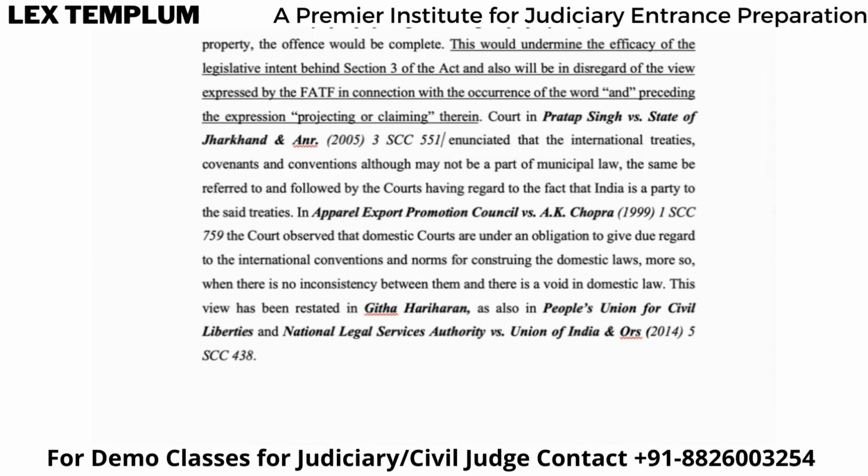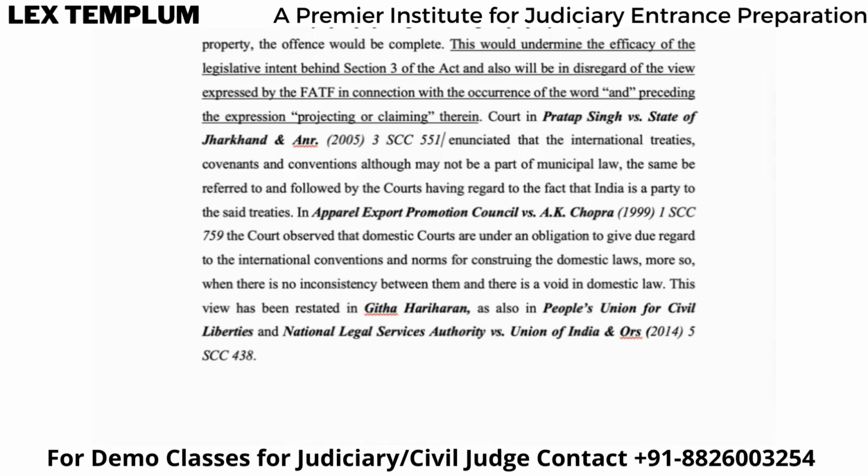It says that even though these treaties, international covenants, are not part of our municipal law, which means our domestic law, then the courts can refer to it. Why the courts can refer to it? Because India is a party to those treaties, right? We know that India is a dualist country. We are not a monist country, right?